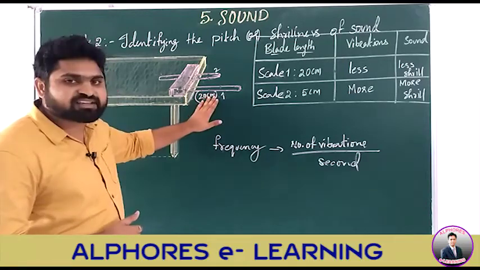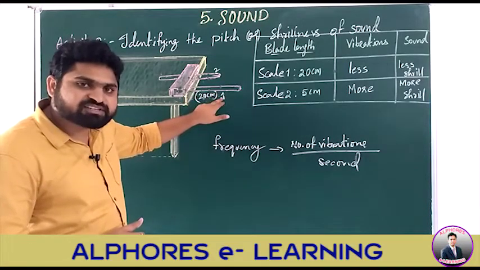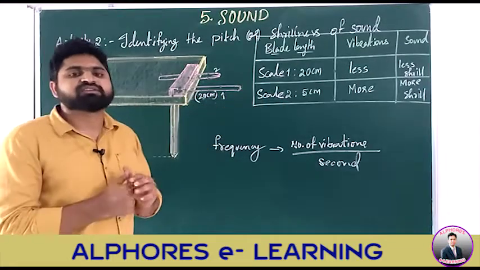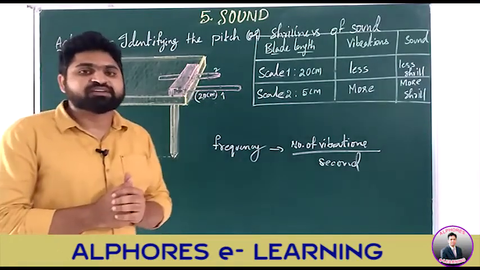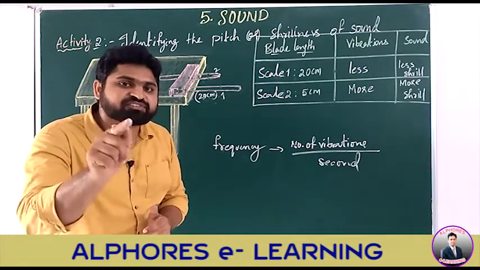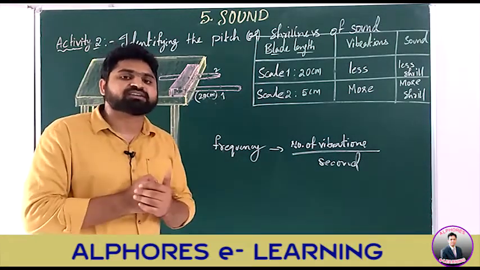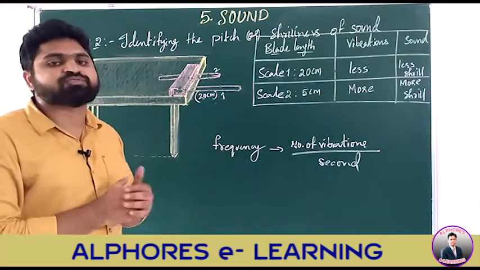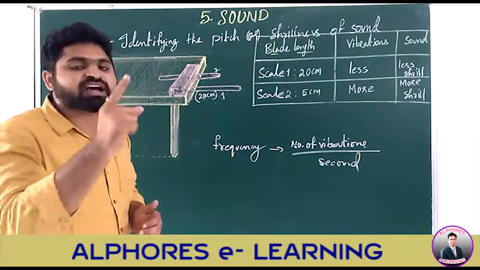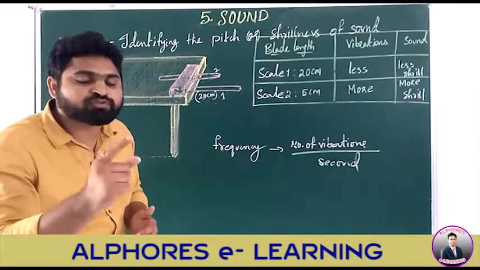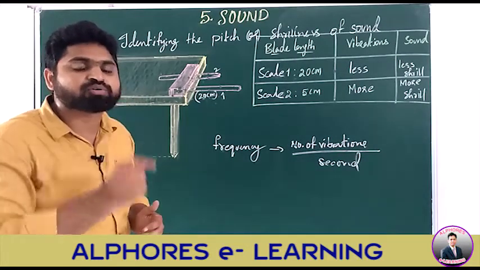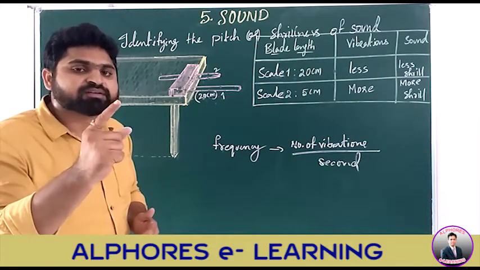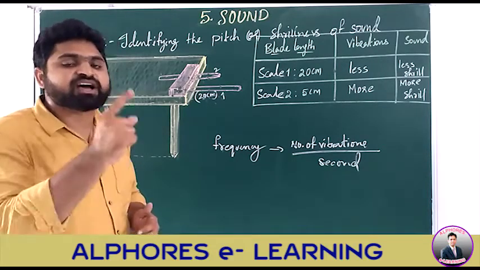So now we can say like this: the frequency is less in the case of the first scale and the shrillness is also less. Now, shrillness or pitch depends upon what factor? Frequency. Shrillness or pitch depends upon frequency. If the number of vibrations per second is more, then the frequency is high. If the frequency is high, then the pitch is high.